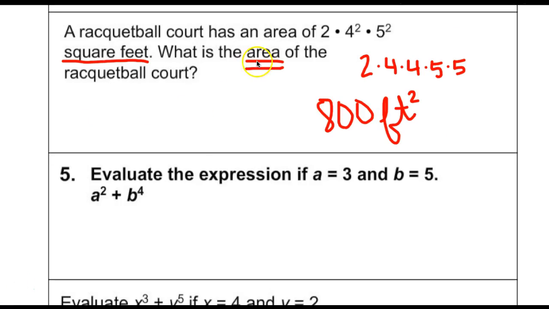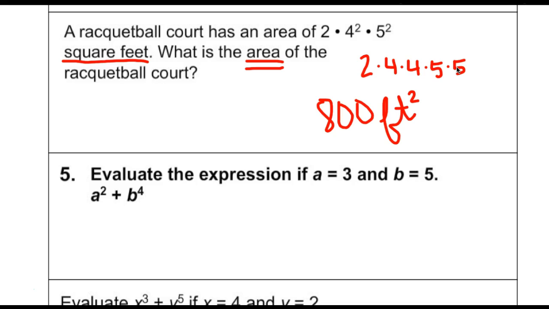So again, we're talking about area. How did I know that? Because it says area right here. Square feet is my, I should say are my, units. Okay, so my finished response should have square feet in the answer for the label. 2 times 4 squared, so 4 squared is 4 times 4. 5 squared is 5 times 5, so I'm doing 2 times 4 times 4 times 5 times 5.